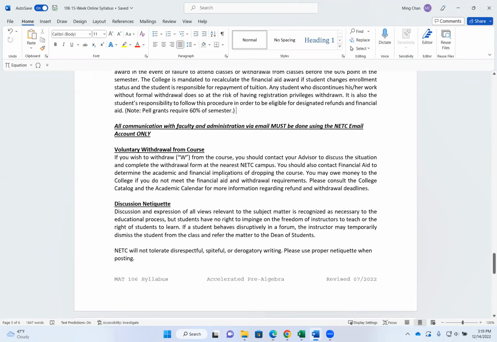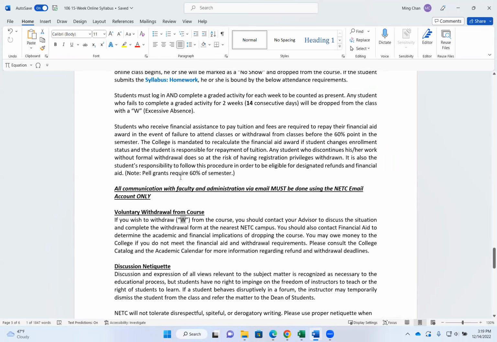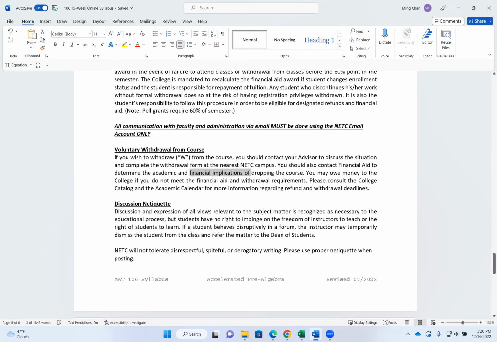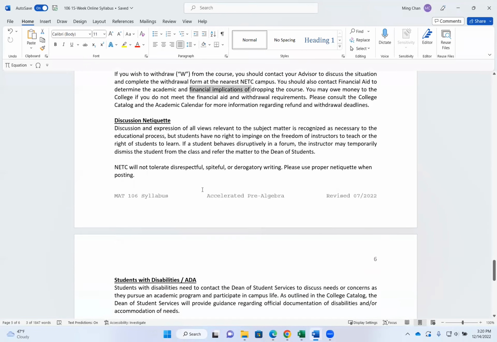All right. If something happened where you have to withdraw from the course, you will get a W for the class. Okay. But again, withdrawing from a class or getting dropped from the class due to excessive absence may have some sort of financial implications with financial aid. So if you have a question about that, please contact the financial aid office.